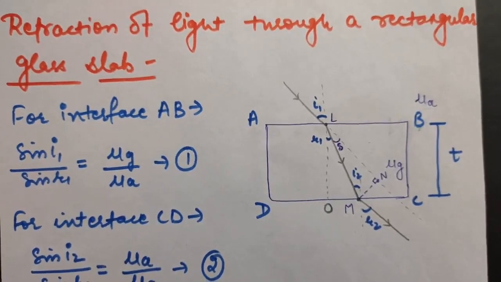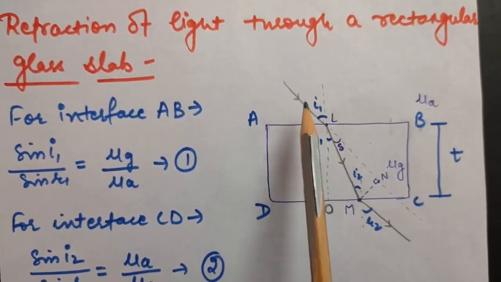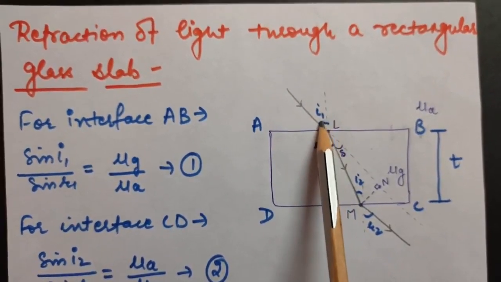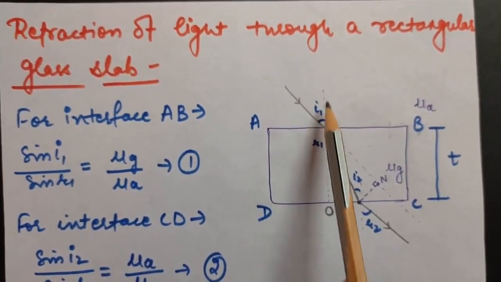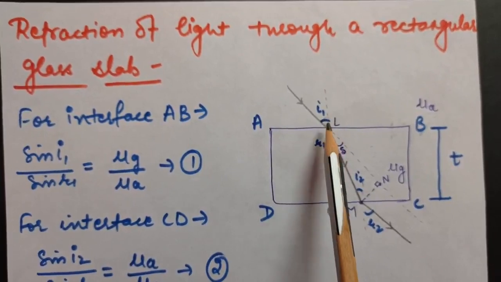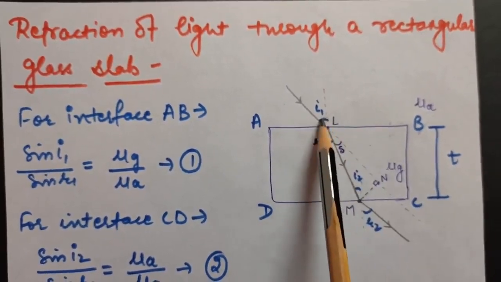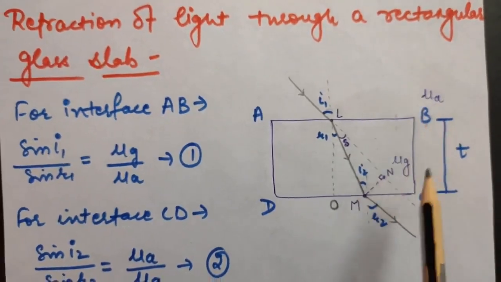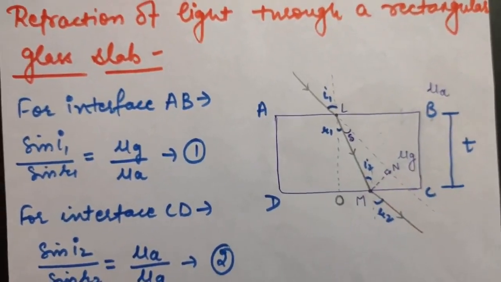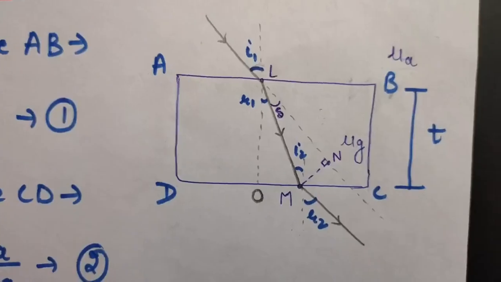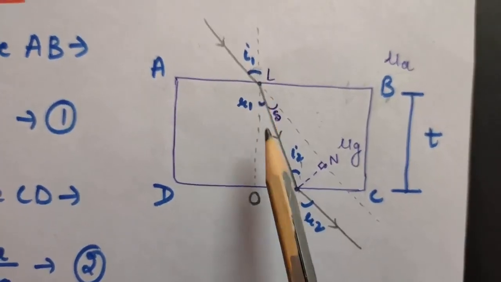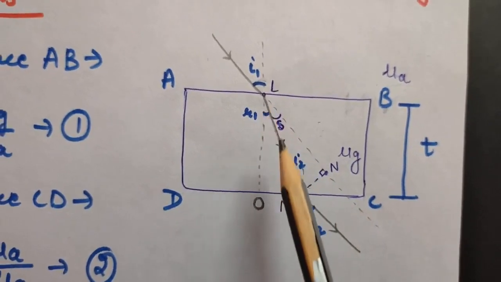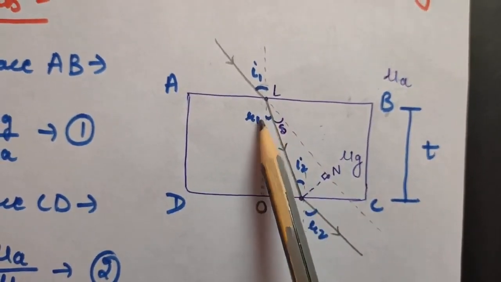Now look here, suppose this is the incident ray. This will be the angle of incidence, that is, the angle between the incident ray and the normal. Can you tell me where this light ray will bend? It is going from rarer to denser medium, so this light ray will bend towards the normal. This is its initial path and I have bent it towards the normal. This is your angle of refraction.